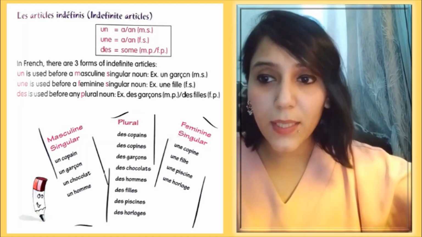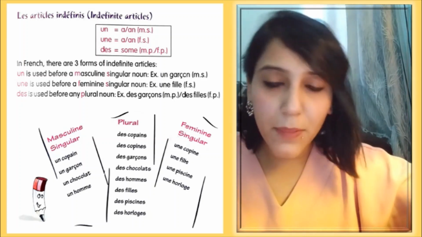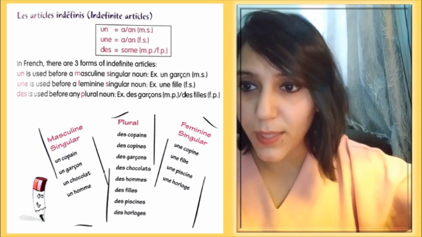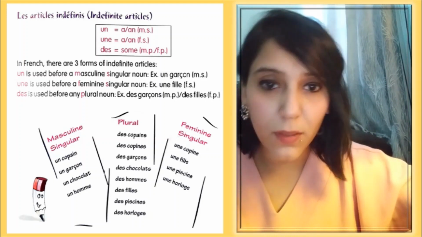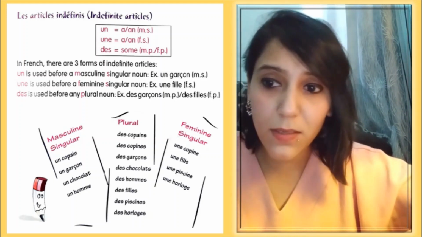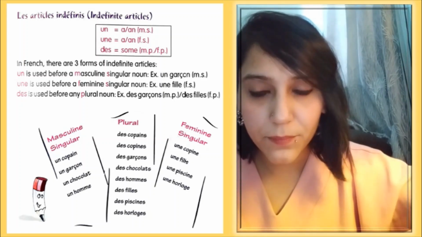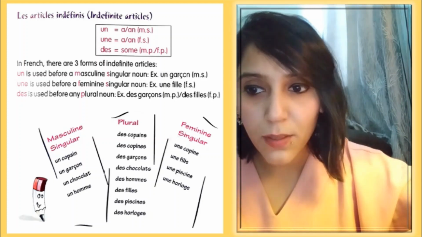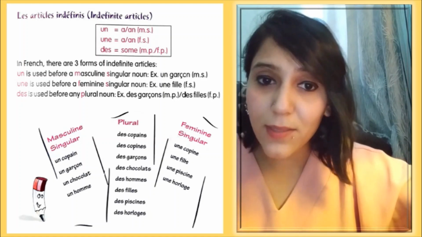Now here in the given list, some masculine singular nouns and some feminine singular nouns are given, and some plural forms are given. Here you can see first masculine singular: un copain, a friend or one friend, un garçon, a boy, un chocolat, a chocolate or one chocolate, un homme, a man. Can you translate the sentence?